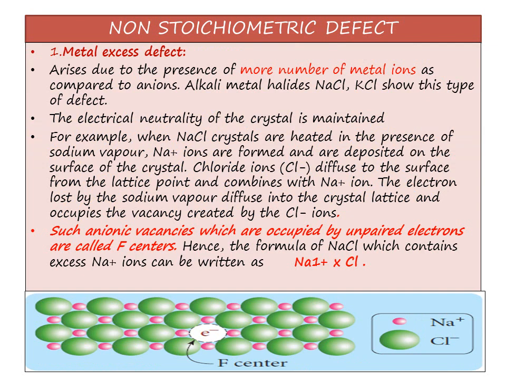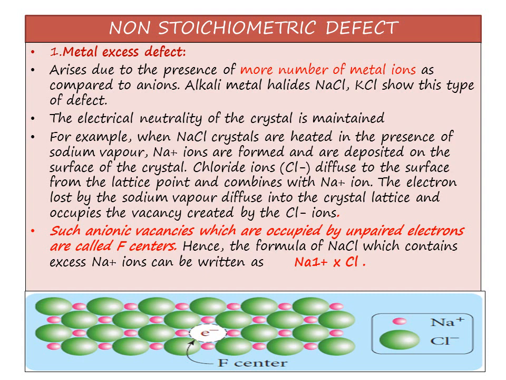Non-stoichiometric defects are classified in 2 types, metal excess defect and metal deficiency defect. In the case of metal excess defect, it arises due to the presence of more number of metal ions compared to anions. You can see in the picture, one green ball is missing, that is one chloride ion is missing. That means sodium ion, pink ball, is excess in the picture. That means one metal ion is excess. Here the electrical neutrality of the crystal is maintained.